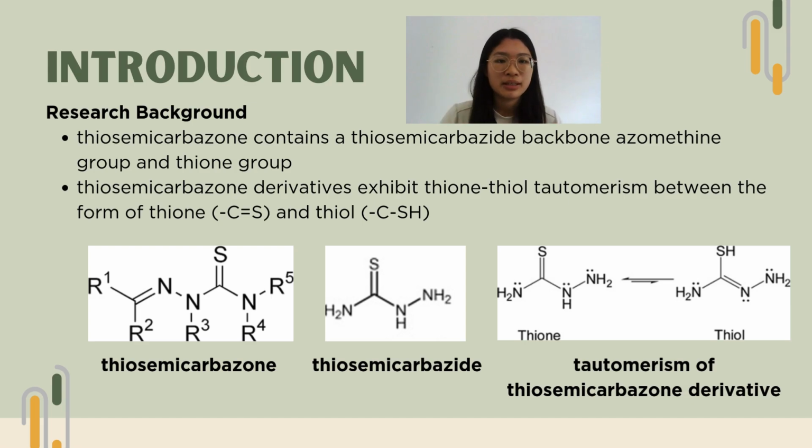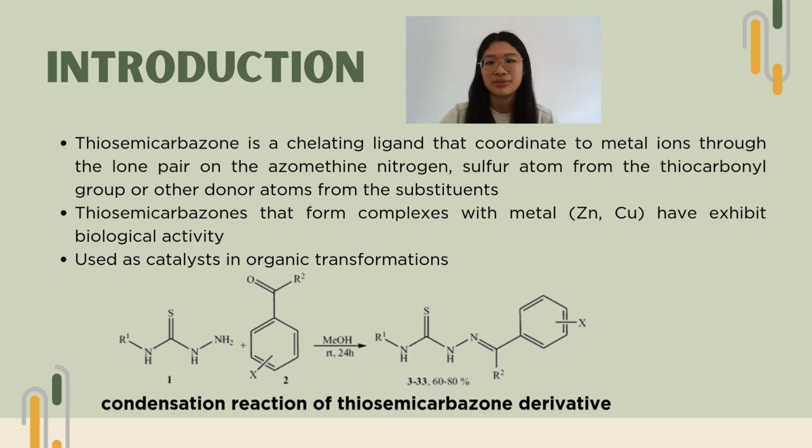First of all, thiosemicarbazone is a compound that contains a thiosemicarbazide backbone, azomethine groups, and also a thione group. The thiosemicarbazone derivatives can exhibit thione-thiol tautomerism. In chemistry, thiosemicarbazone has many uses.